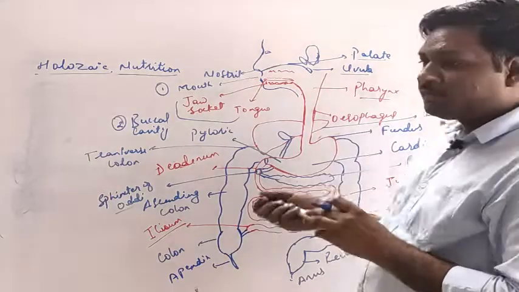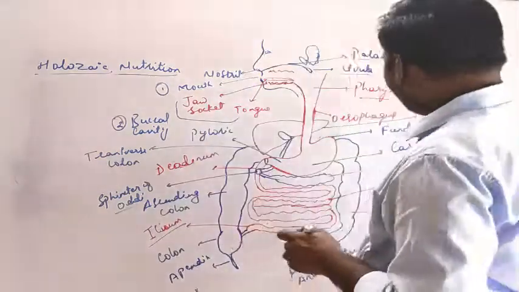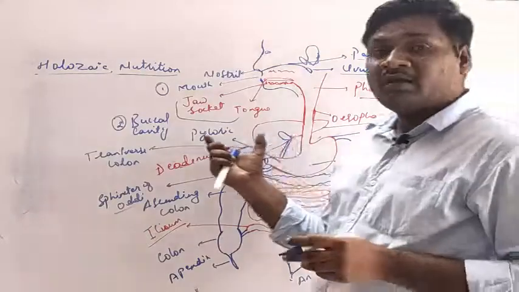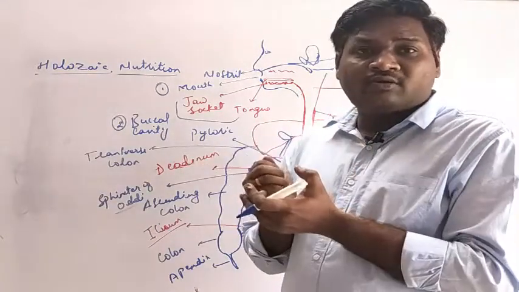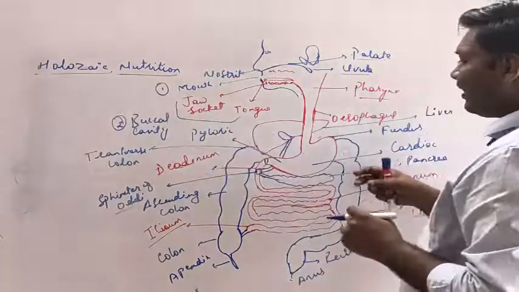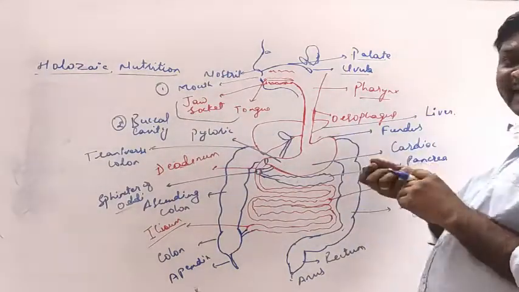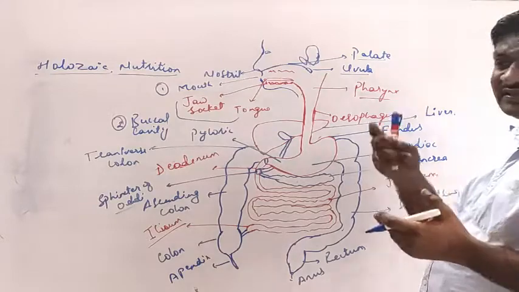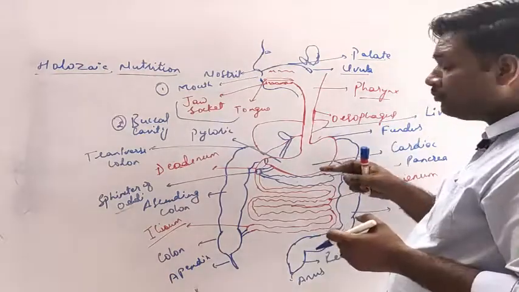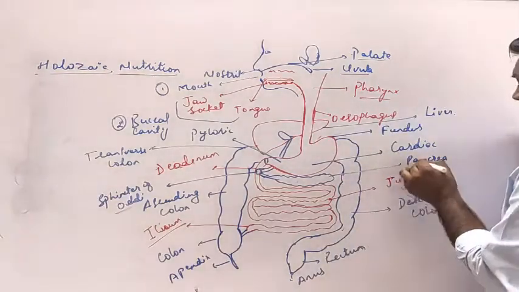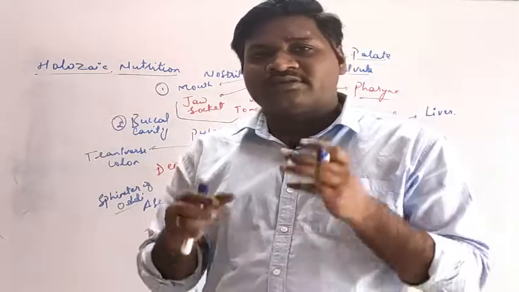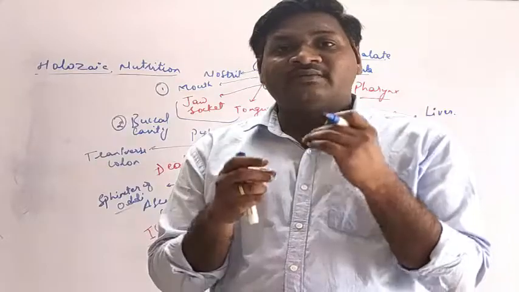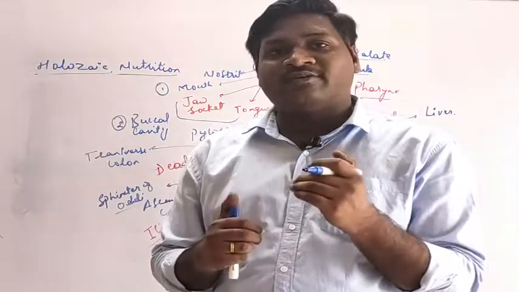Okay, so the liver basically secretes bile juice, which consists of two pigments: bilirubin and biliverdin. These are the two pigments present within the liver. Then the pancreas is responsible for secreting the hormones insulin and glucagon, which regulate the blood glucose level or the sugar level of the body.